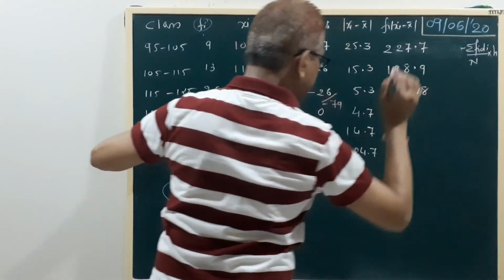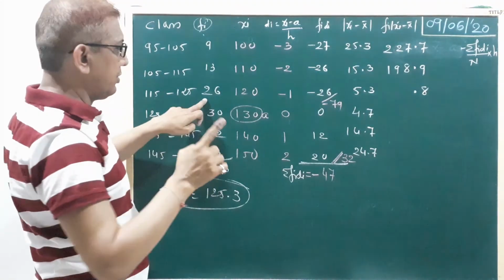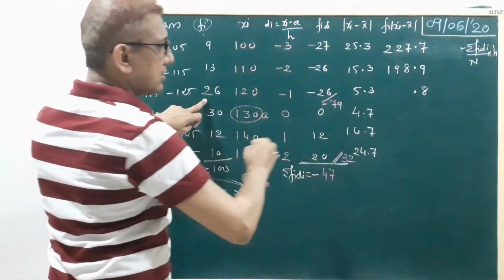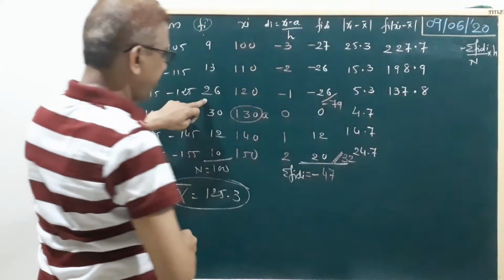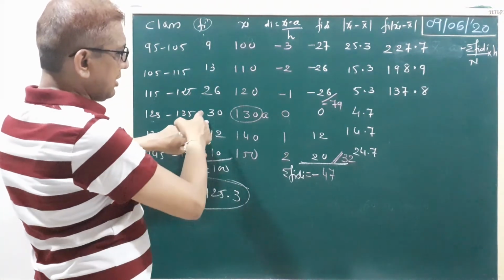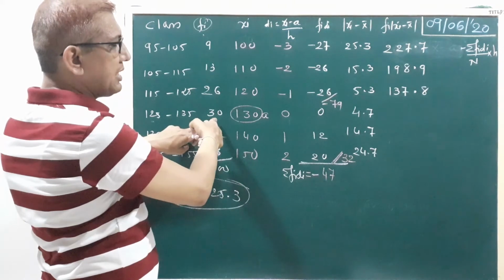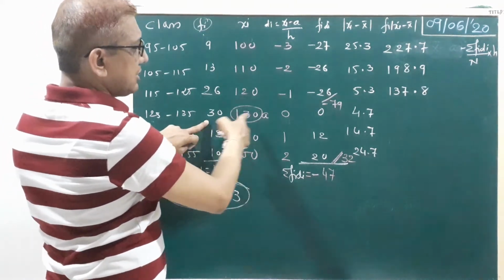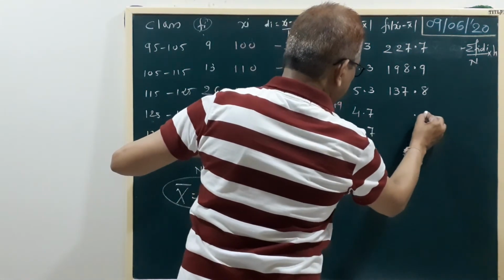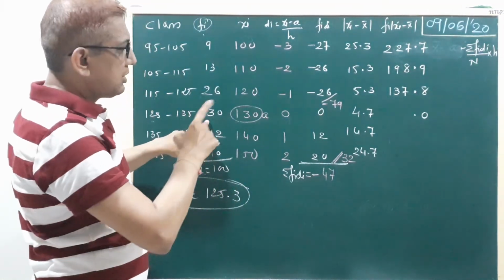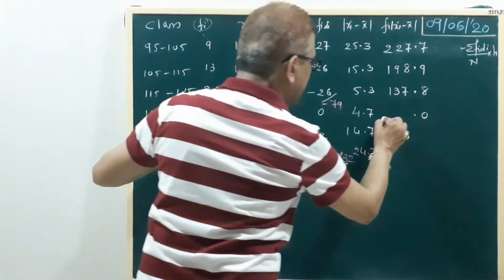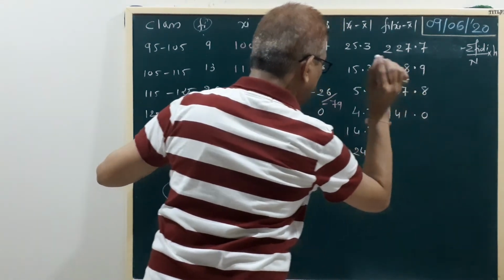26 3s are 78, 7 carry on. 26 5s are 130 plus 7, 137. Now 30 table. First we multiply by 3, right? 3 7s are 21, 2 carry on. 3 4s are 12 plus 2, 14.